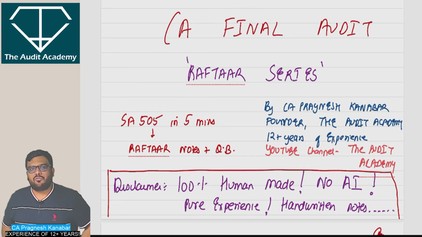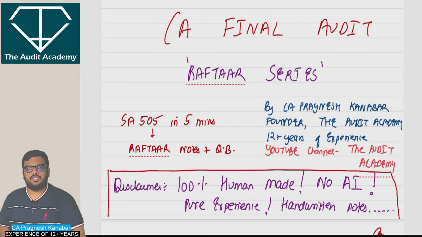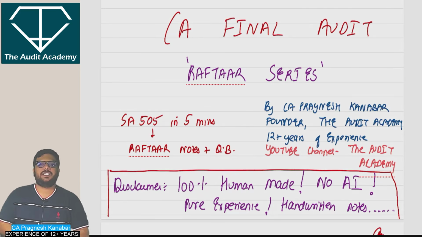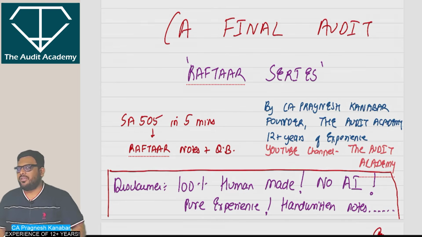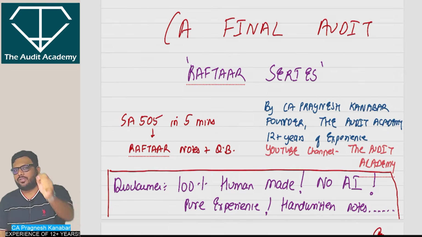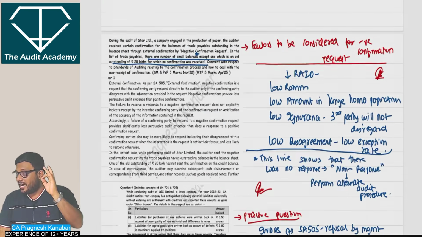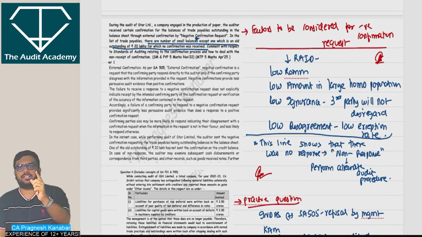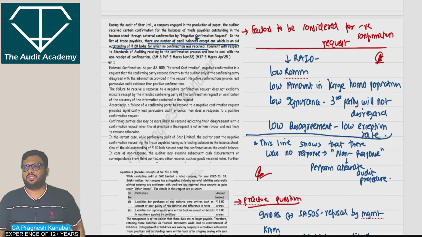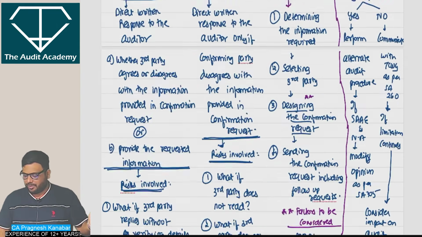Hello and welcome to the very first video of the Raftaar series of CA Final Audit, where we'll be covering one concept in max 5 to 6 minutes. But listen to me, it is Pragnesh Sir's experience of more than 12 years. So you will be getting full notes as well as the LMR questions with the analysis, within max 5 to 6 minutes. For very big concepts, we may go to max 10 minutes.